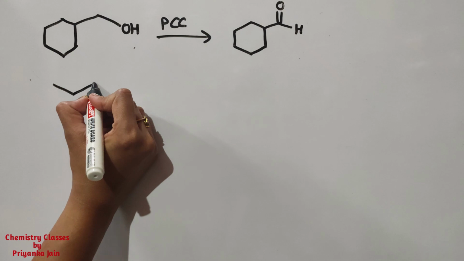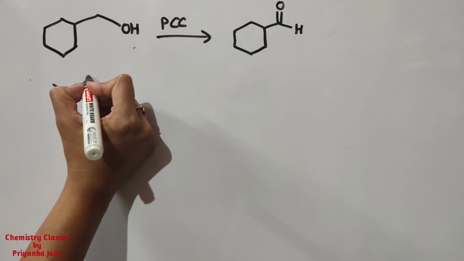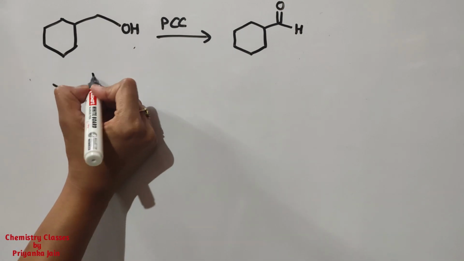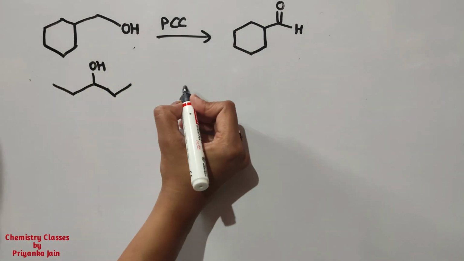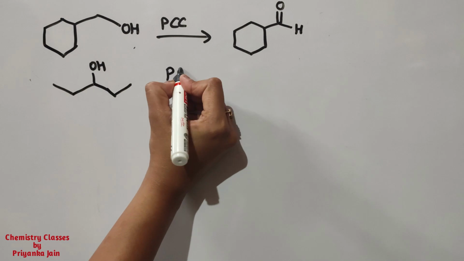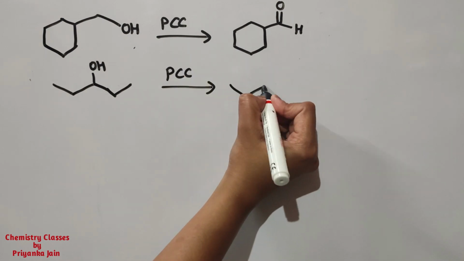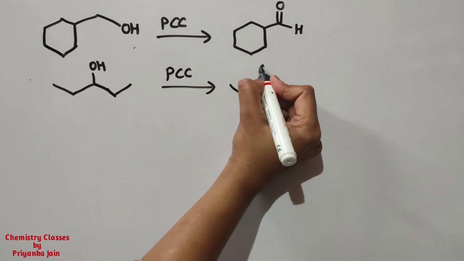Similarly, if we have an OH group here in this manner, this is a secondary alcohol. If we treat it with PCC, then it will convert to a ketone in this manner.